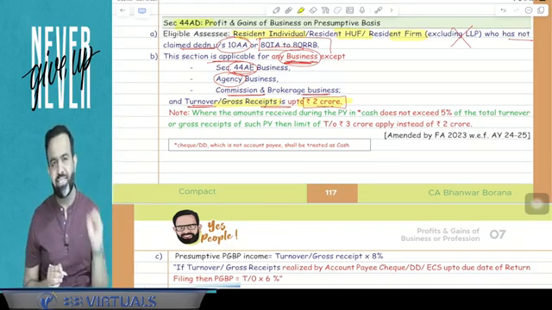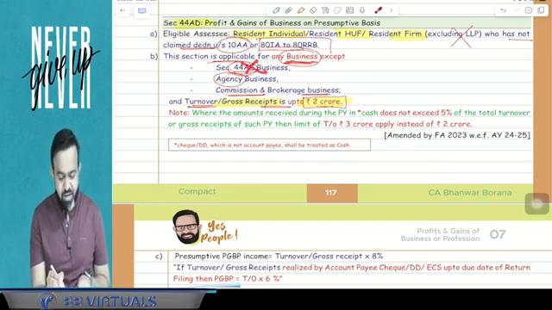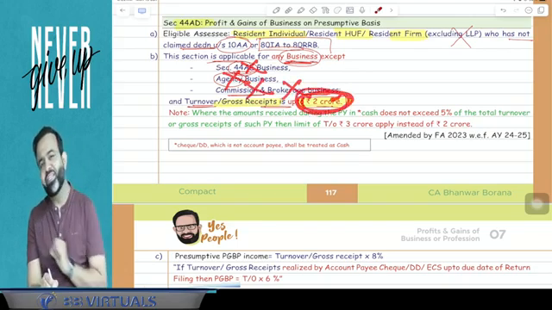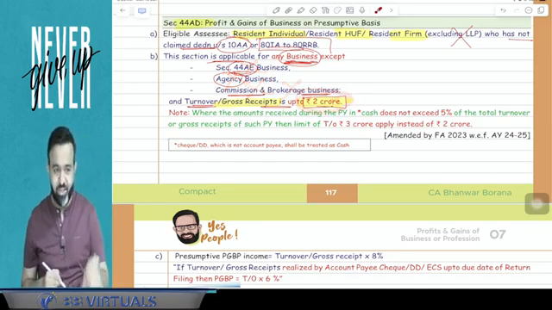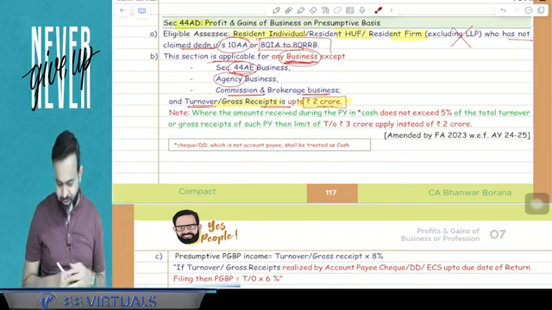But guys, this is business, other than 44AE business, other than agency business, other than commission and brokerage business, and turnover is up to 2 crore rupees, then only this section is applicable. But guys, there is one amendment. You have to check and remember this amendment, because in examination, ICAI will cover this question.